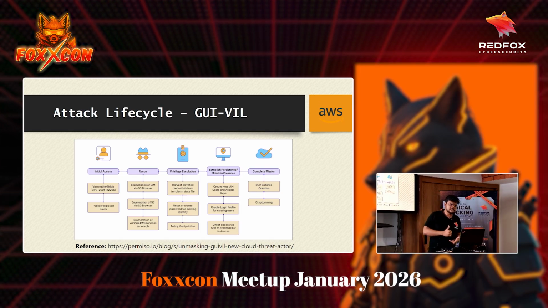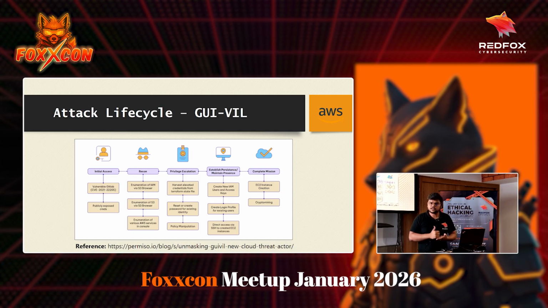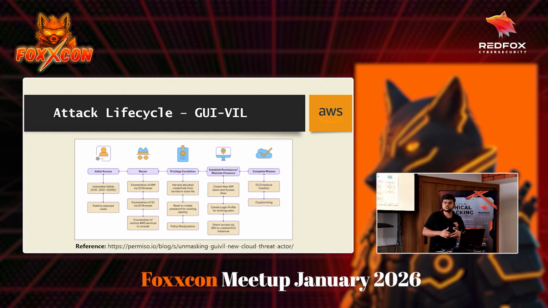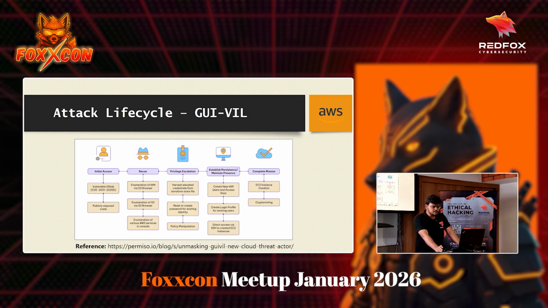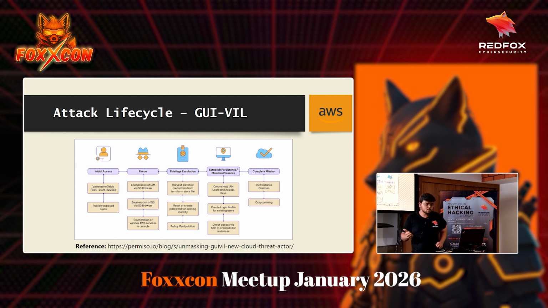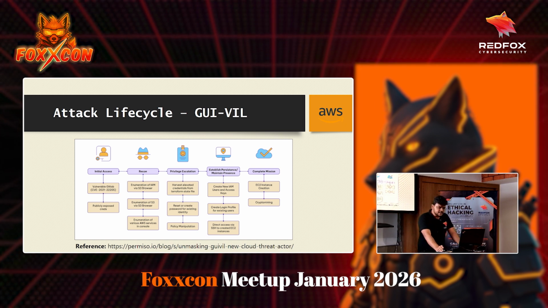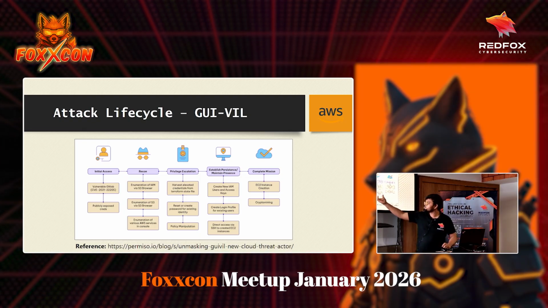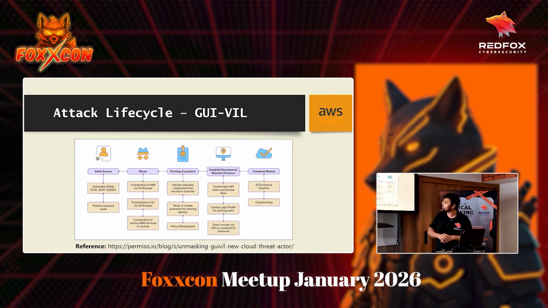Again, as Tarak mentioned, IAM is the identity and access management service, which stores all the information about users, groups, roles, etc. As I told you, they prefer to use GUI based tools. So they don't use CLI, they use the AWS web console to enumerate. And then once they find something interesting, one of the scenarios shown here is that they found some credentials in the Terraform state file.